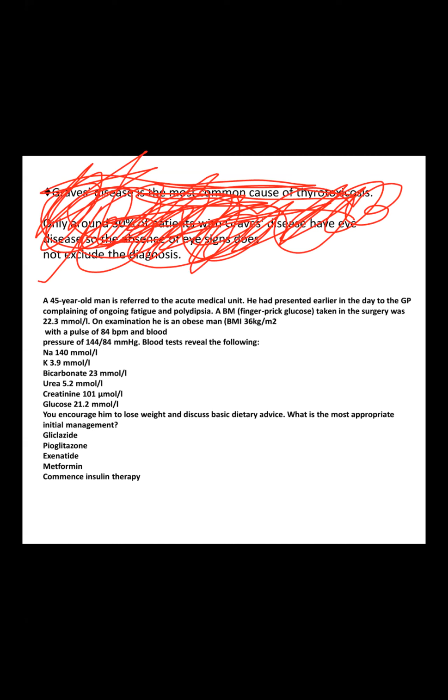BMI is 36 kg per m squared, pulse 84, and blood pressure 144 over 84. Blood tests reveal: sodium 140, potassium 3.9, bicarbonate 23, urea 5.2, creatinine 101, glucose 21.2. You encourage him to lose weight and discuss basic dietary advice. What is the appropriate initial management?